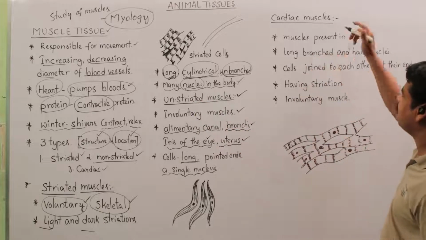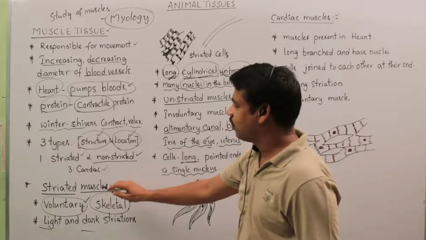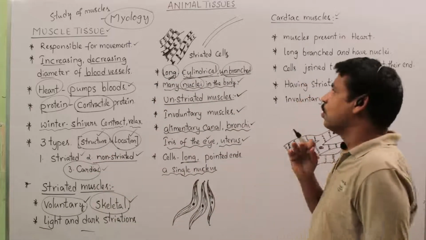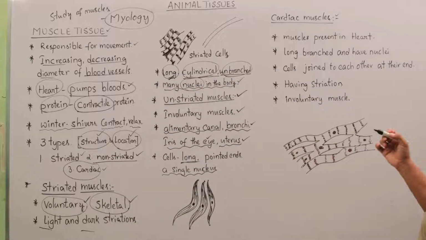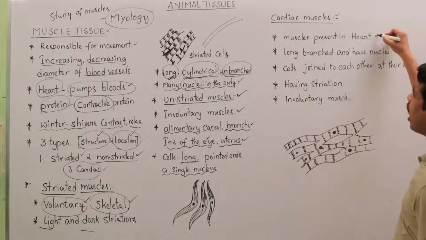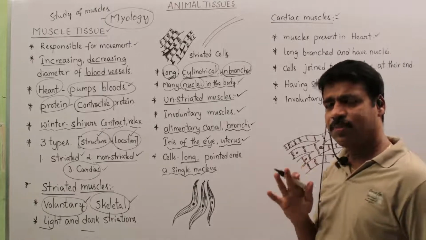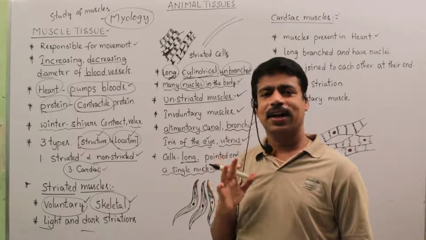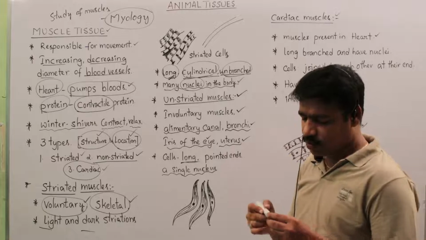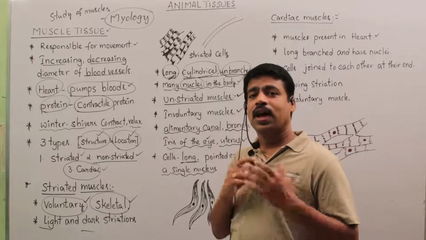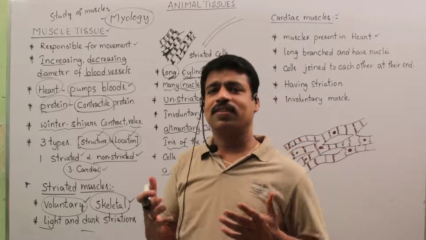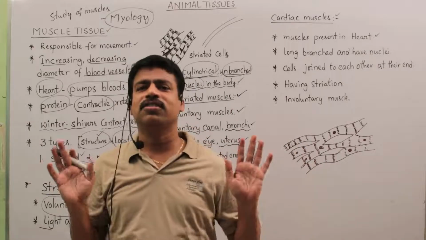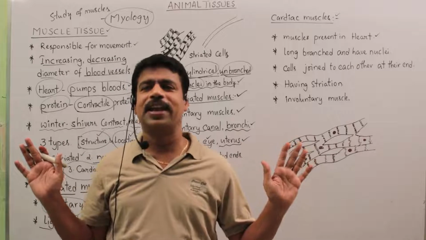And the next one is cardiac muscles. The third type of muscles are cardiac muscles. What are cardiac muscles? This type of muscle is present in the heart. So the heart is made up of special muscles, those are cardiac muscles. What is the importance of the heart? Our heart works our entire lifetime. It may not stop at any time.